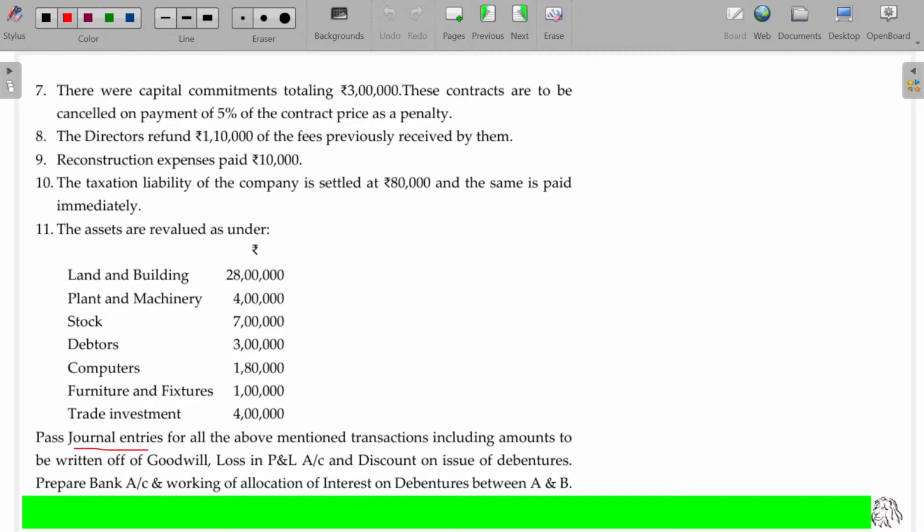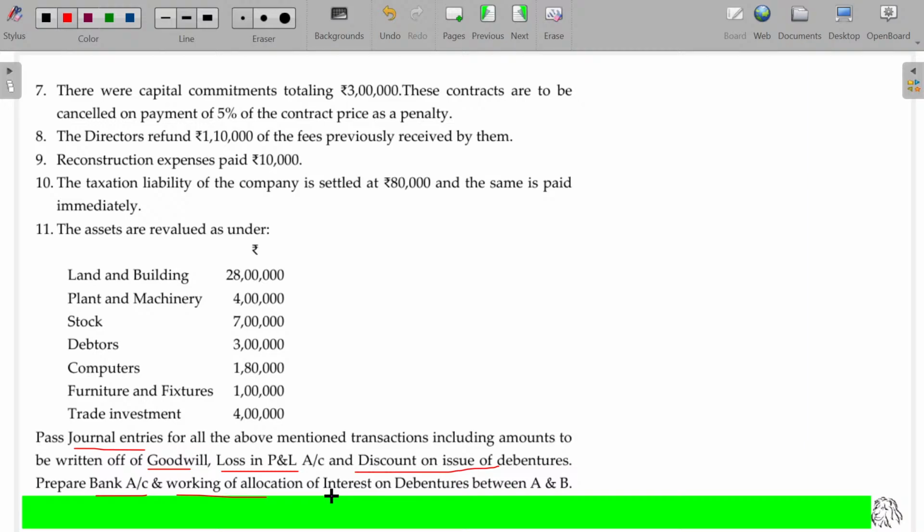Pass journal entries for all the above mentioned transactions, including amounts to be written off of goodwill, loss on profit and loss account, and discount on issue of debentures, all the 3. These are fictitious and intangible assets, usually required to be written off whether stated or not. Prepare the bank account. There may be some transactions related to bank receipts and payments, so it's better to prepare that one.